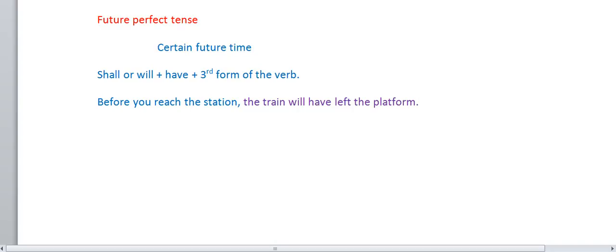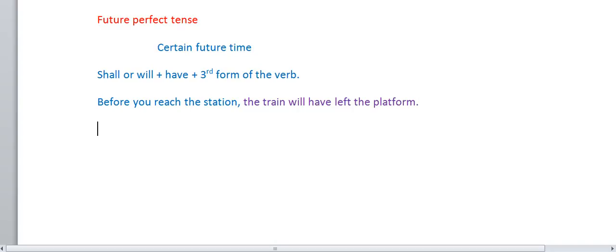Certain actions at a certain future time will happen. Suppose they will have written his second book by next August.